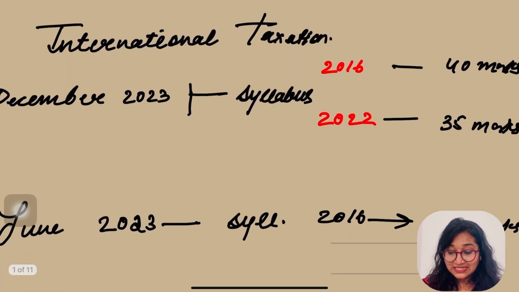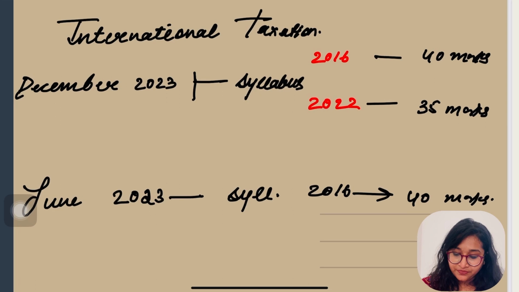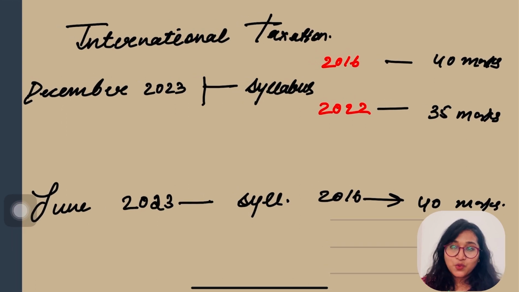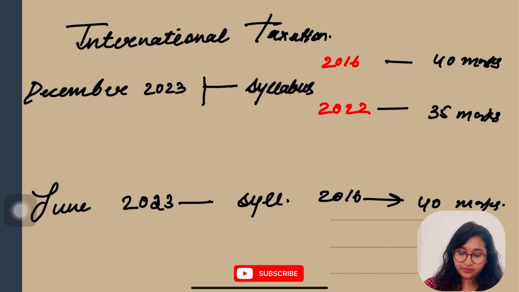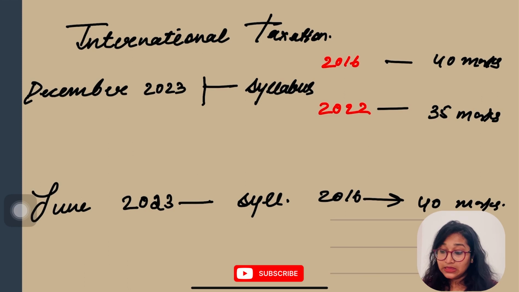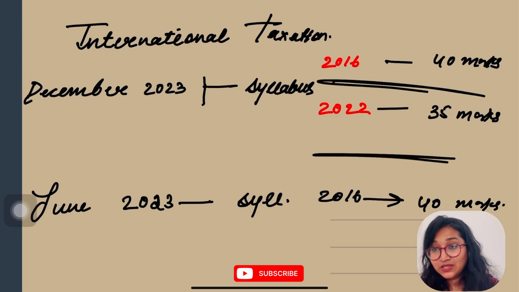Today's topic is international taxation. Now there comes a question: why did I choose this topic? Let me explain. In December 2023, as per syllabus 2016, approximately 40 marks came from this chapter. And as per syllabus 2022, approximately 35 marks came from this chapter.